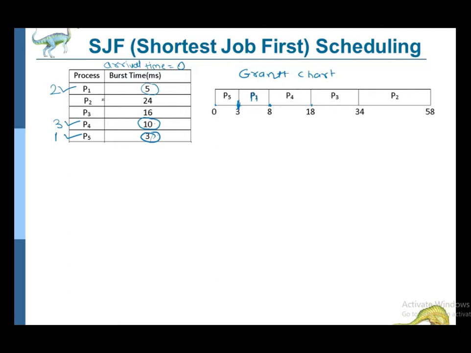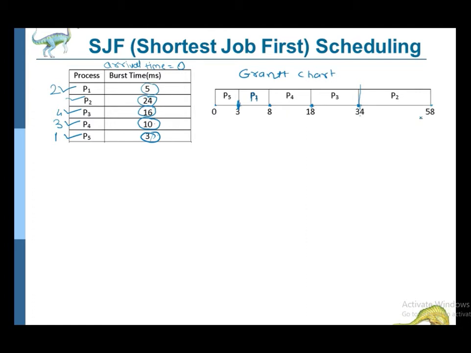Okay, then the CPU will choose the next process among these two. So 16 is the smallest one, so we'll start executing P3. From 18, as P3 requires 16 milliseconds, 18 plus 16, at 34 P3 will finish. Then we will choose the remaining one, that is P2. And for P2, 34 plus 24, as it requires 24 milliseconds, it will complete at 58 milliseconds. Okay, so at 58 milliseconds all processes have executed.